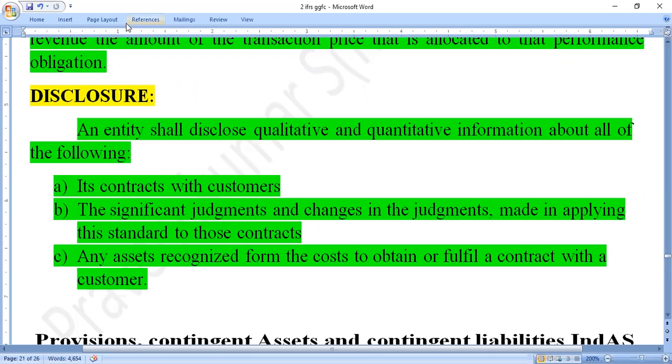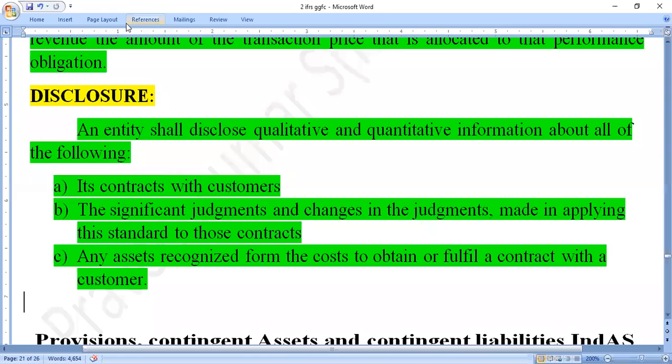Means each and every qualitative information as well as the quantitative information, both information we are given in the financial statements. The first one is the contracts with customers. If any contracts are made with the customers, this information must and should be given.